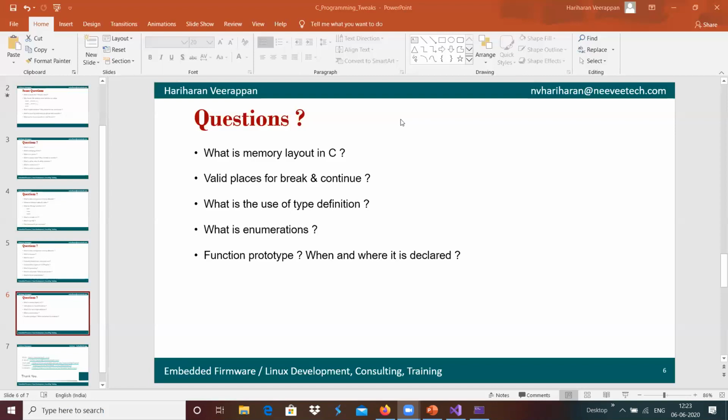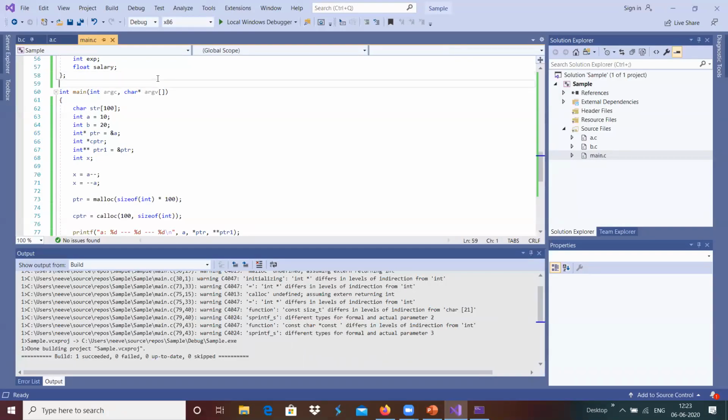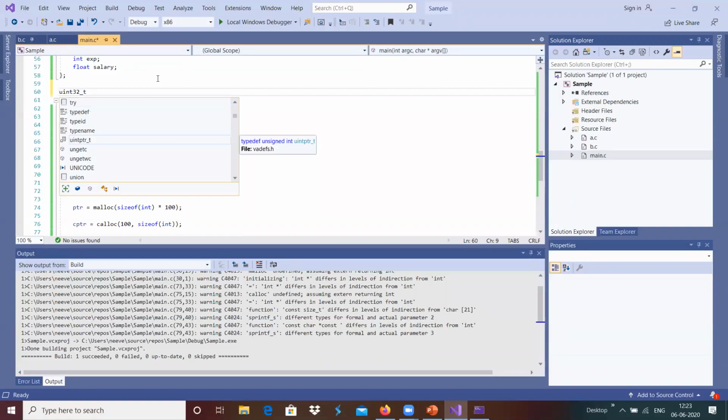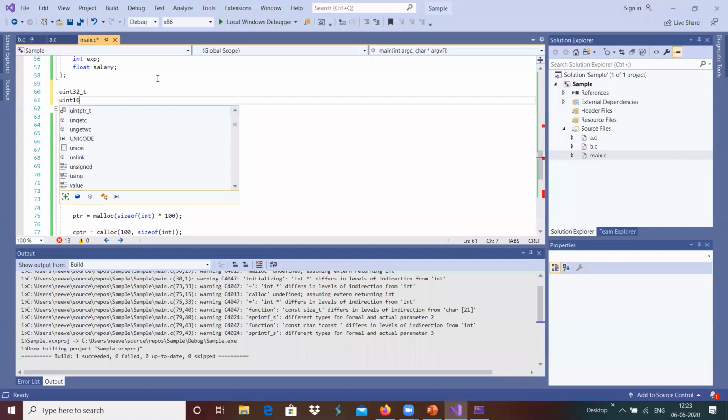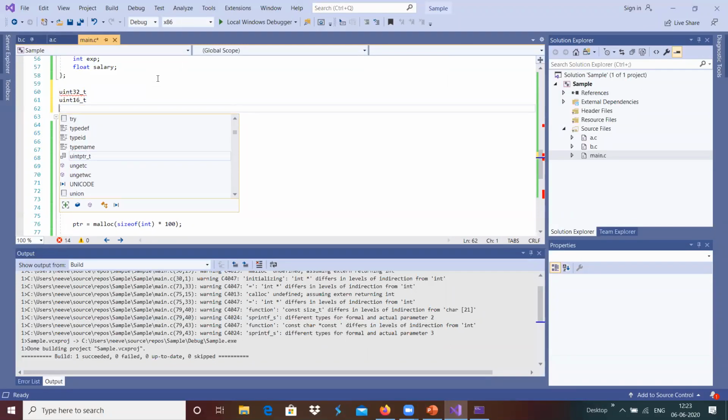It's something like we have the type definitions that can be used. The main advantage of type definition is, for example, we have uint32_t and uint16_t type definitions. This provides something like, if we define an unsigned integer in a microcontroller, it will create 2 bytes of memory, and in case of a 32-bit processor, it will allocate 4 bytes of memory. Like that, it will vary.